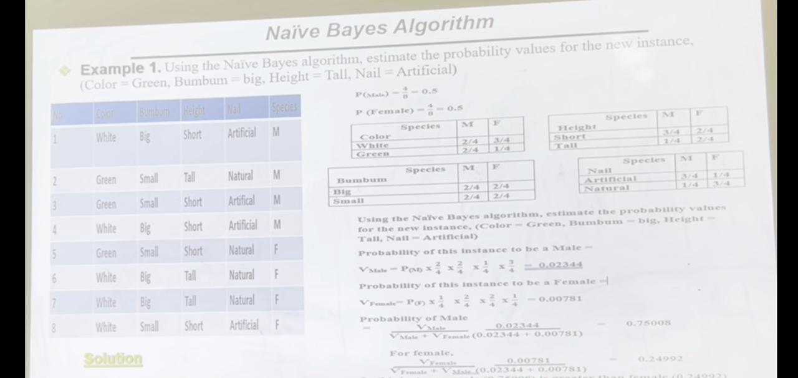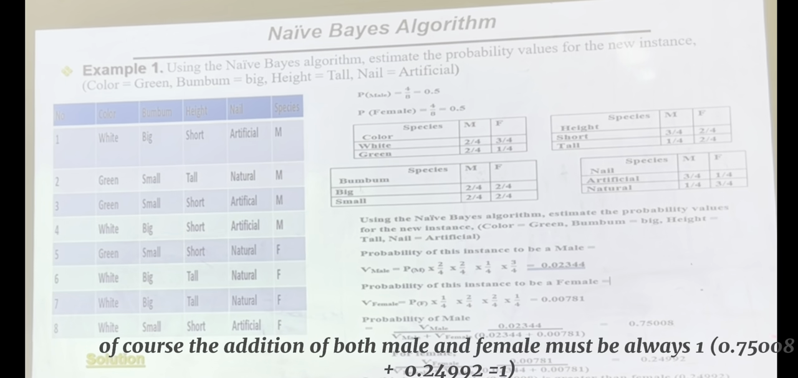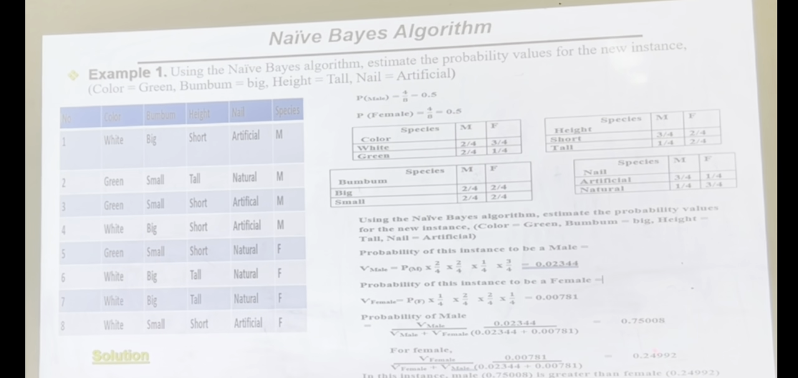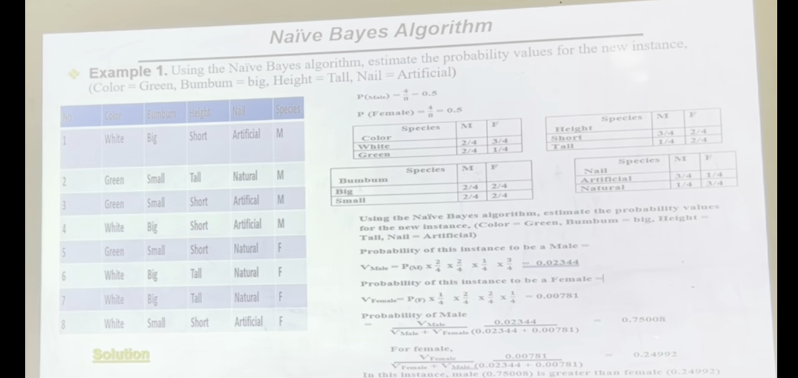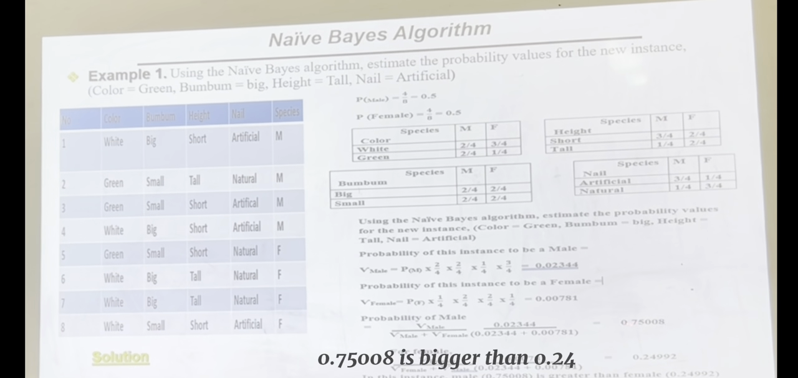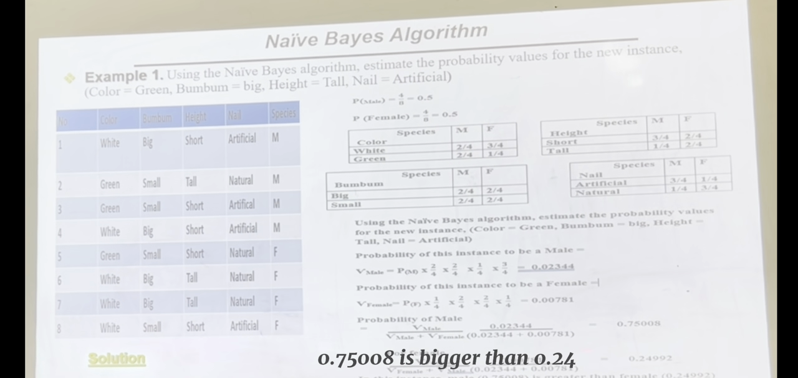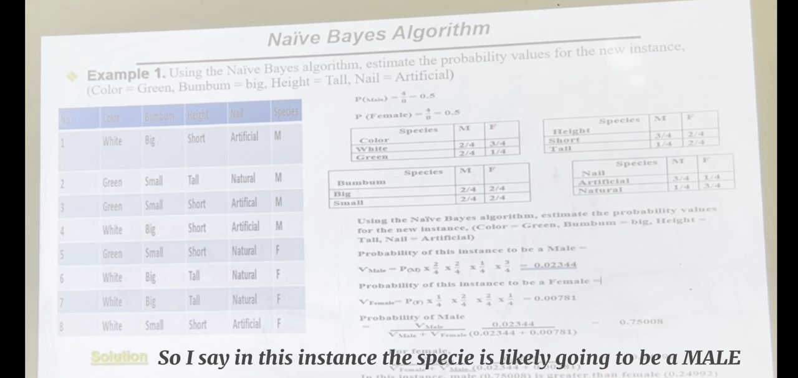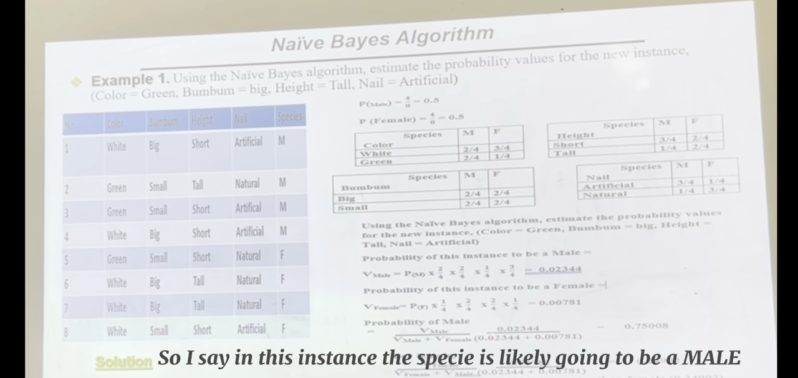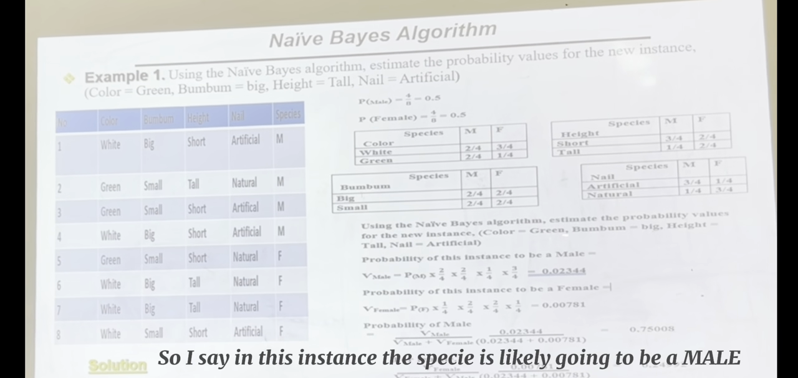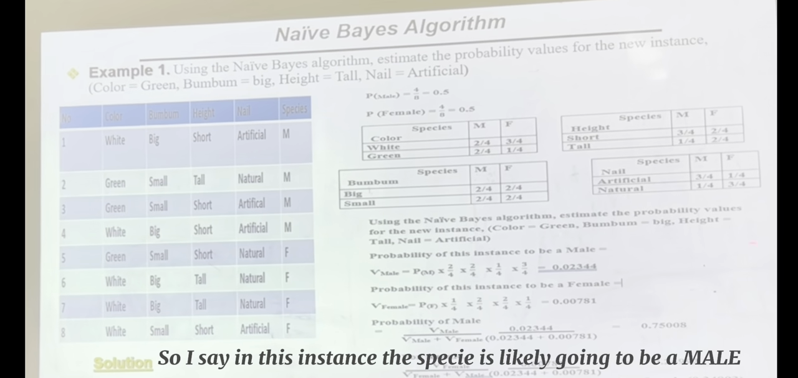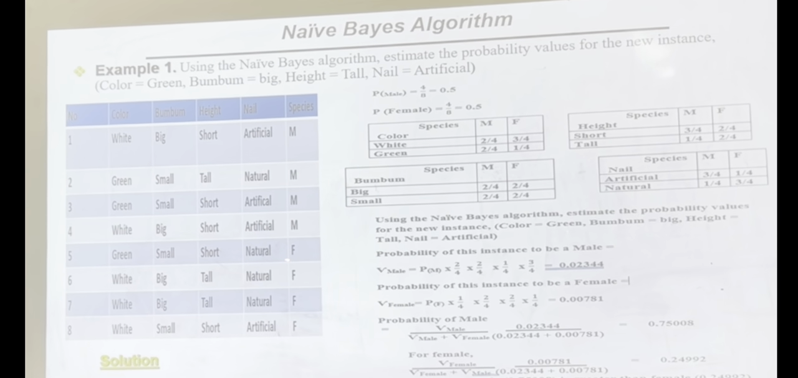0.24992. Looking at this, of course the addition of these must always be 1. So when you are doing your calculation and it's not 1, then you're wrong. When I sum these two together, it's 1. So which one is the greatest? 0.75 is greater than 0.24. So the probability of male is greater than female, hence this instance is a male. So when the color is green, the bum is big, the height is tall, the nail is artificial, then definitely it's a male. That is how this algorithm is done.